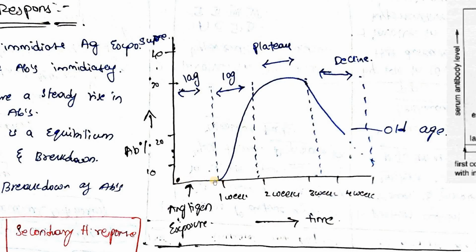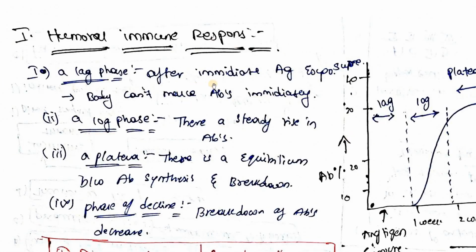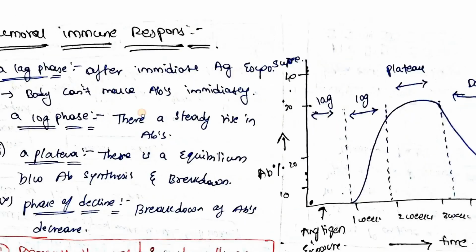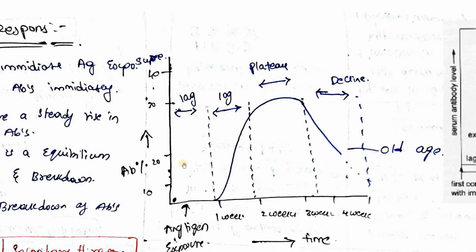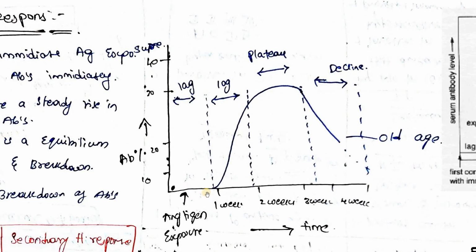So this time taken for the body to produce antibodies, this phase is called lag phase. So in the lag phase, after immediate antigen exposure, the body cannot make antibodies. So that phase is called the lag phase. After one day, my body will slowly produce antibodies, right? So the concentration of antibodies in my body will slowly increase. So this phase of increased antibody concentration is called the log phase.